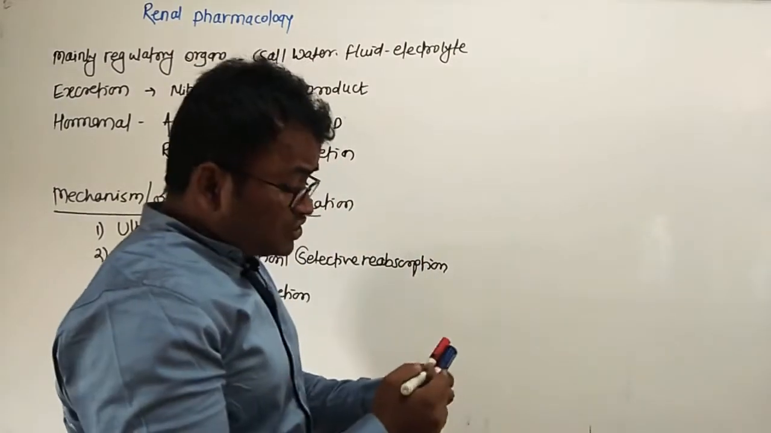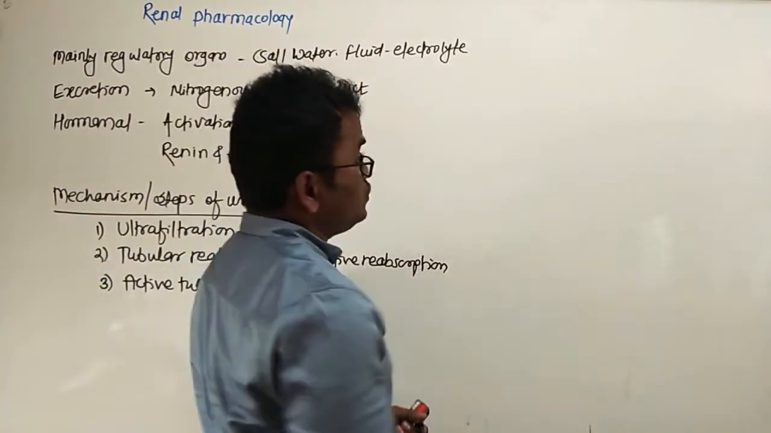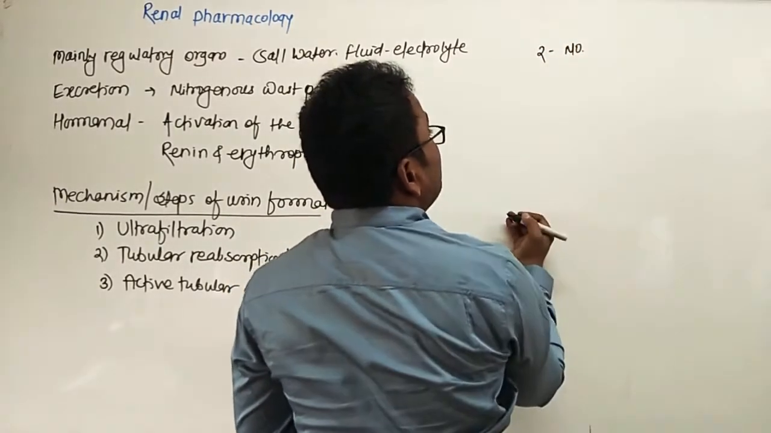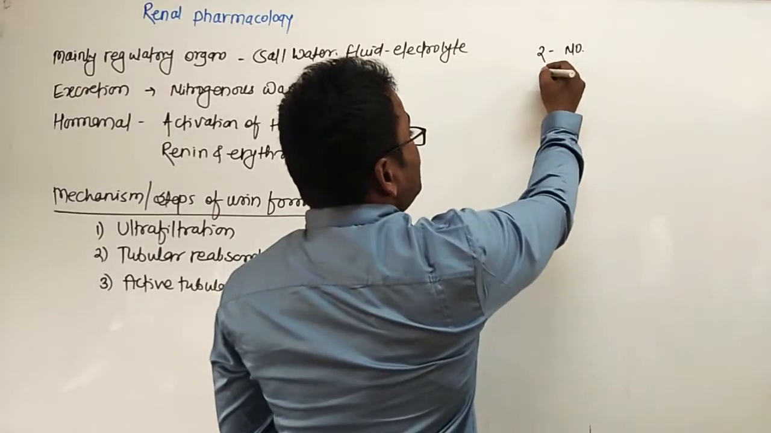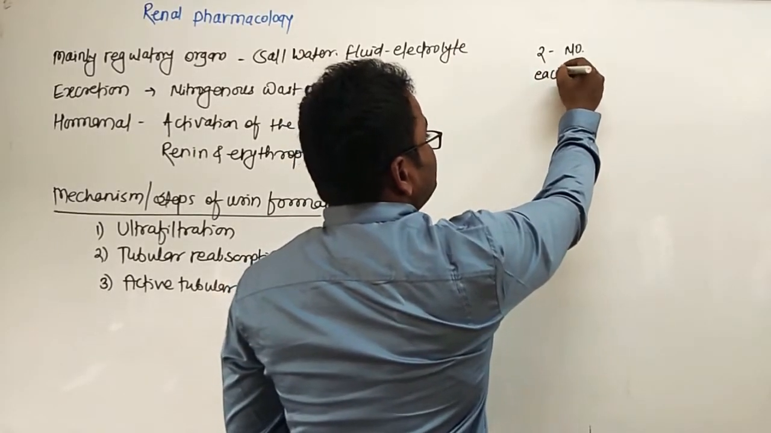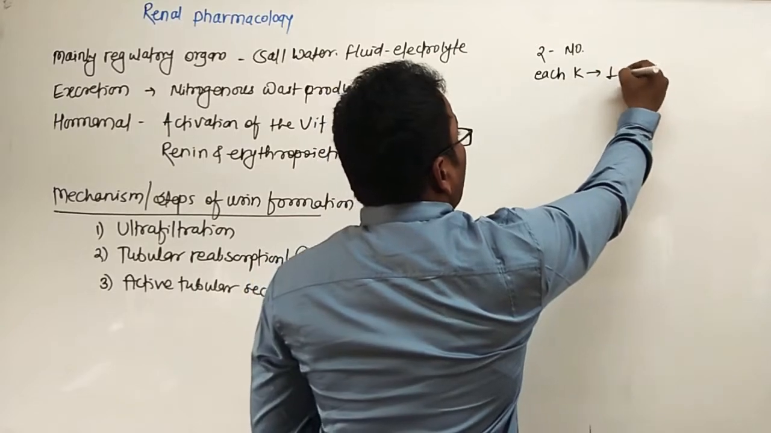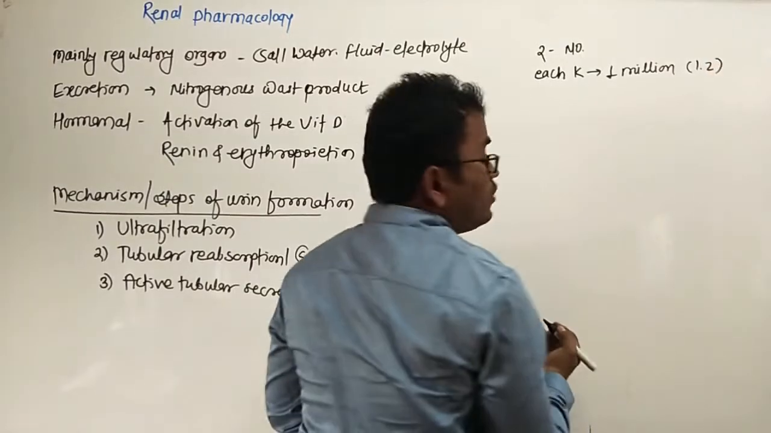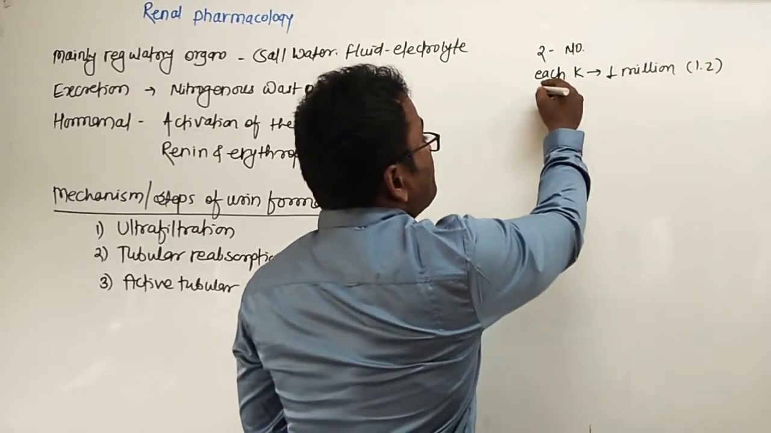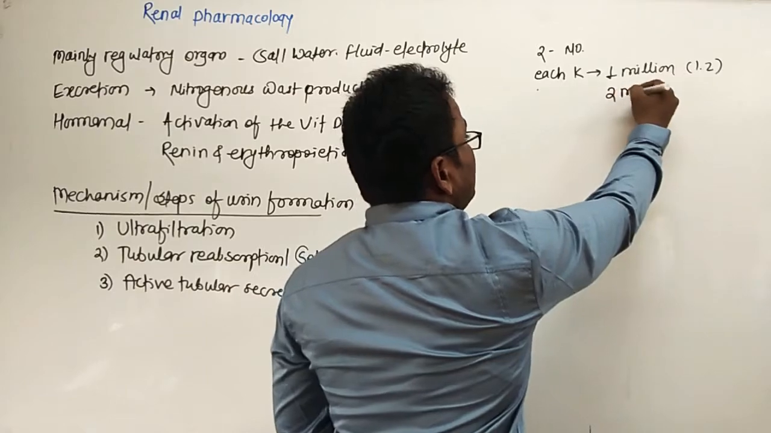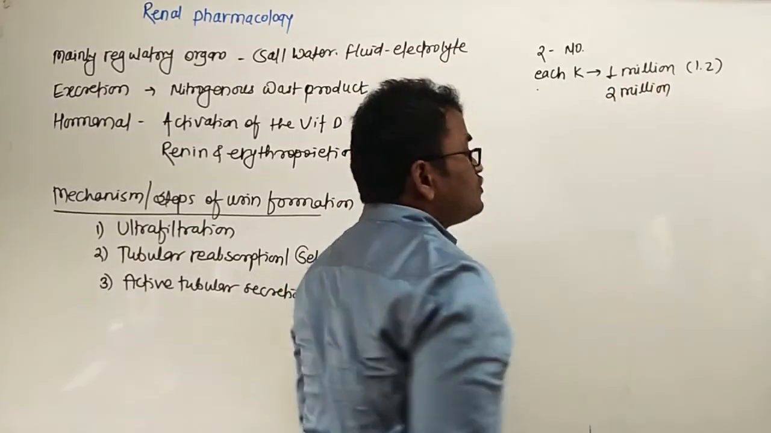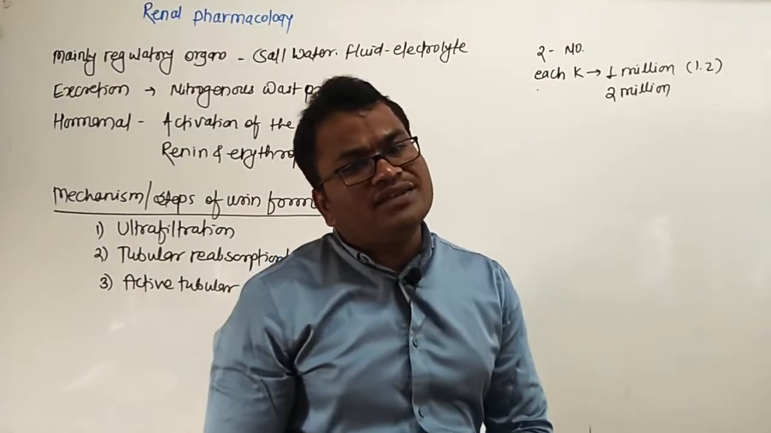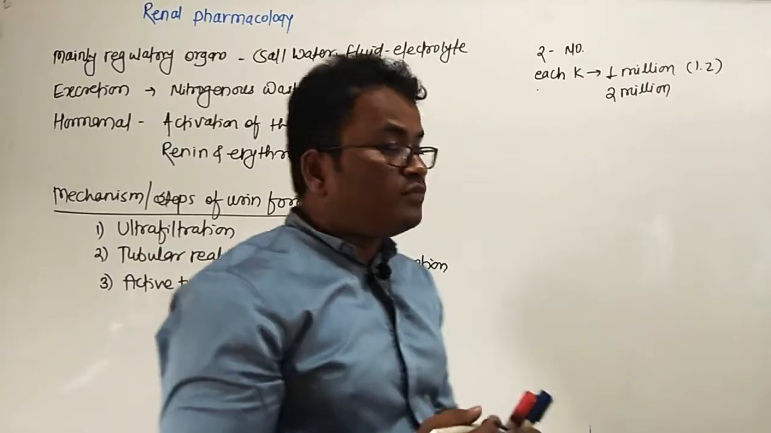So let's see the structure of the nephron. The human kidney is 2 in number, that is left and right kidney. Each kidney consists of 1 million nephrons, or 1 to 1.5 million, 1 to 1.2 million nephrons. So both kidneys consist of 2 million nephrons. So what is a nephron? The nephron is the structural and functional unit of the kidney.